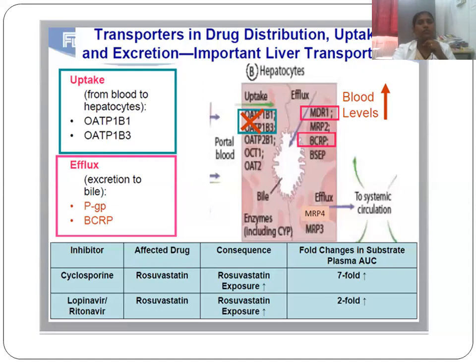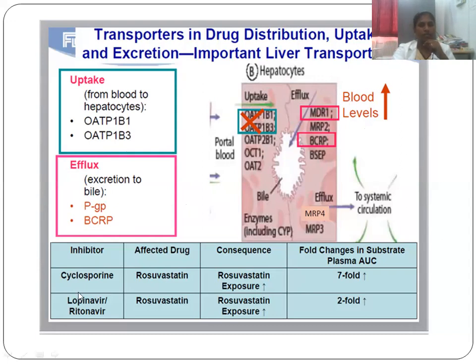Transporters in drug distribution, uptake and excretion. And what are the transporters? For uptake from blood to hepatocytes, we have seen organic anion transporters OATP1B1, OATP1B3. Efflux is mainly done by P-glycoprotein and BCRP proteins. So if the uptake is reduced or the efflux is reduced, what will happen? Automatically the blood concentration is increased in the systemic circulation.